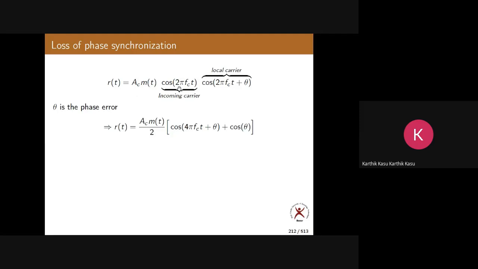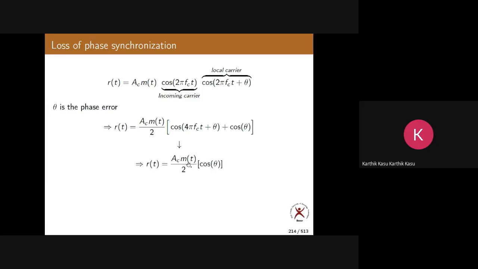Then proceed as usual. We have Ac m(t) by 2. Multiply these two and expand cos A cos B. What do you get? Cos(A plus B) plus cos(A minus B). If you pass these through a low pass filter, what happens? Can you tell me, anybody? I told you now, so tell me, what do you get? Ac m(t) by 2 cos theta. Yeah, this is what your output is: Ac m(t) by 2 cos theta.